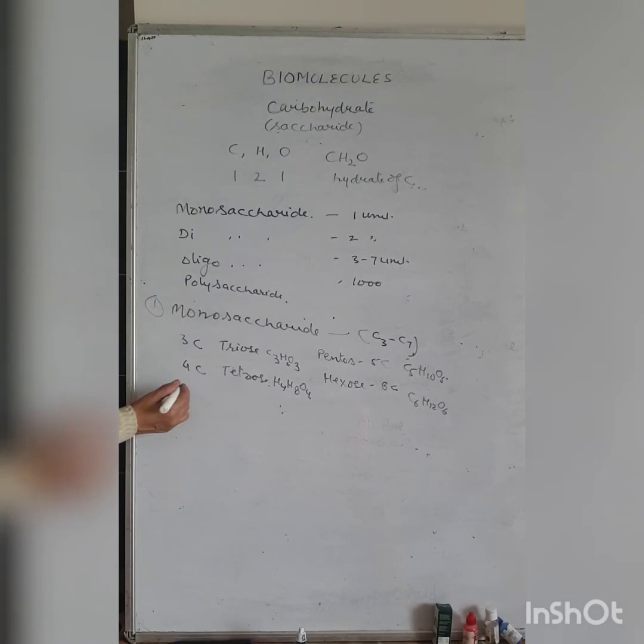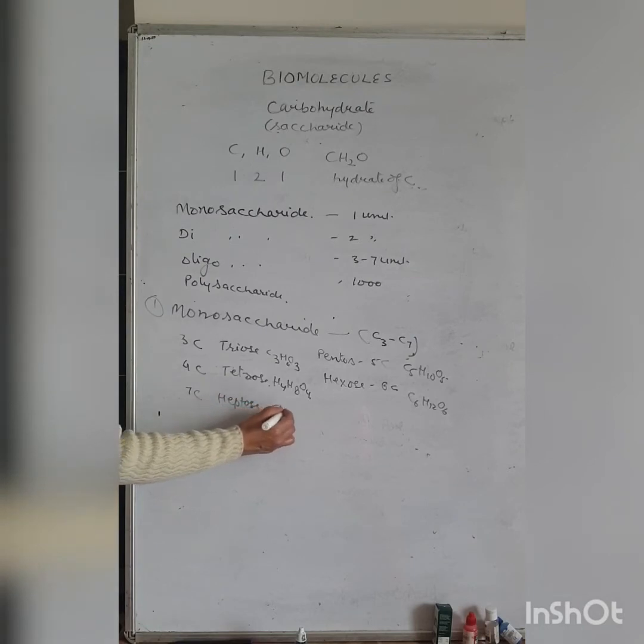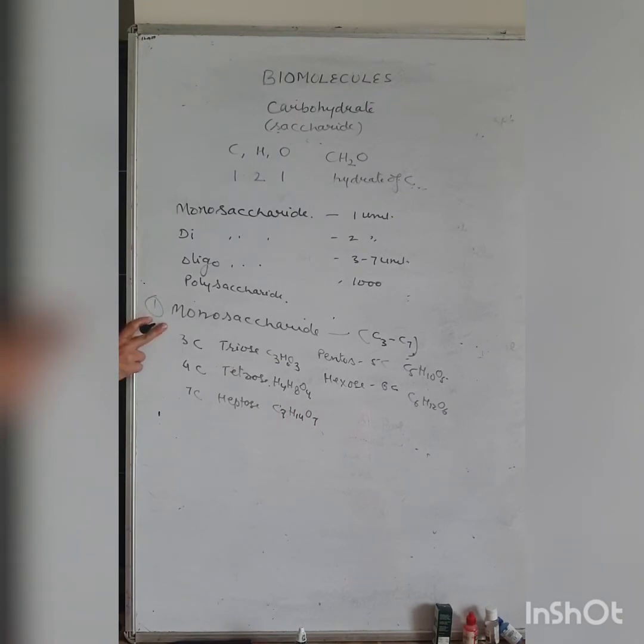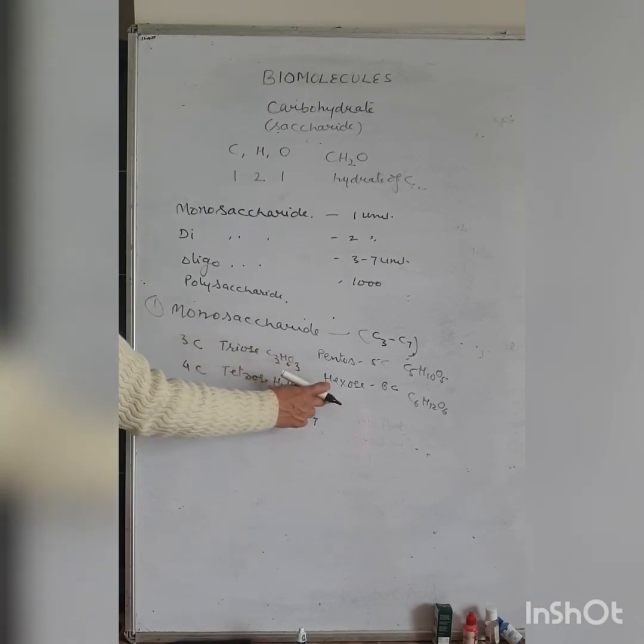And the next one, the 7 carbon, is heptose, C7H14O7. So monosaccharides, on the basis of carbon, may be 3 to 7 carbon compounds.